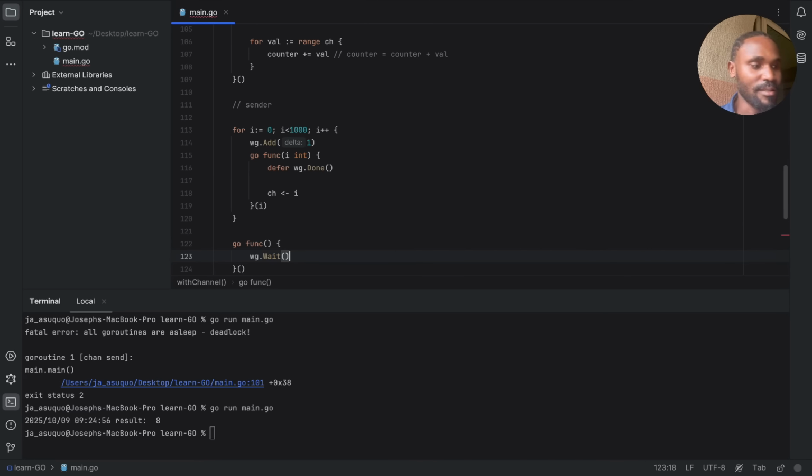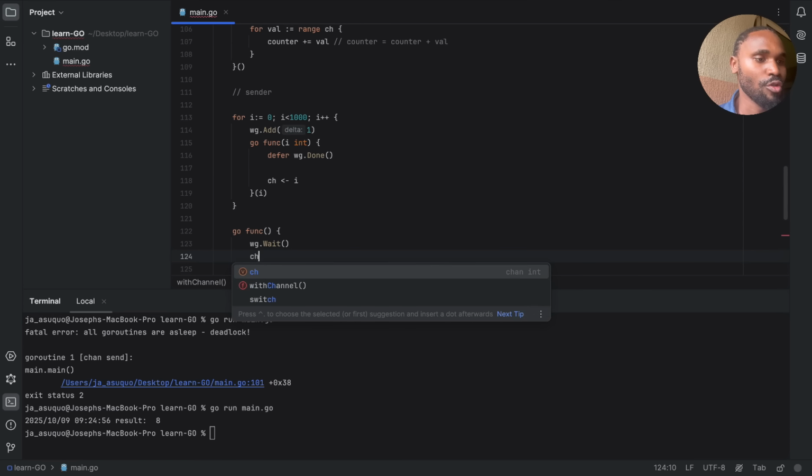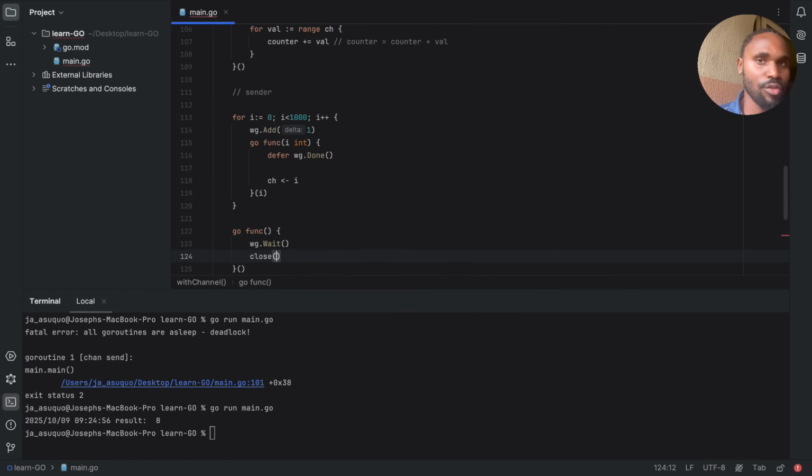Once it's sure that all the Goroutines have finished returning, you close your channel. It's as easy as that. You're closing the channel to prevent memory leaks and things like that. So this is basically it.